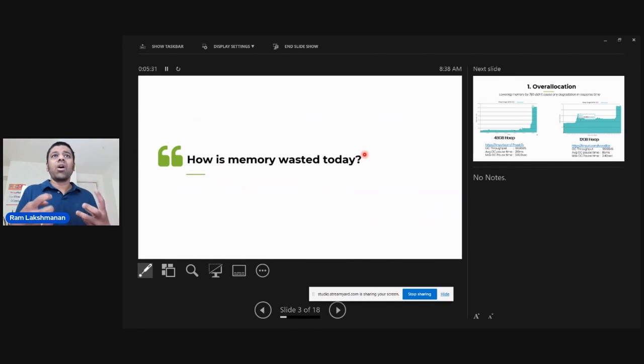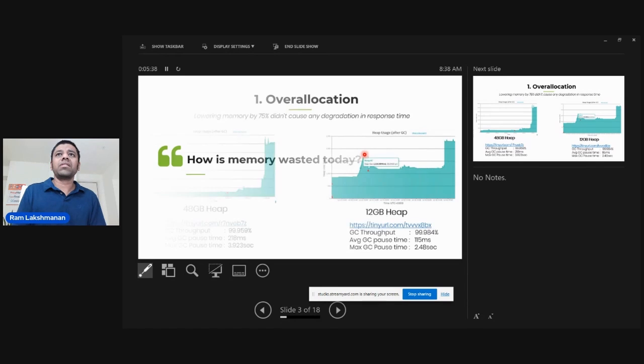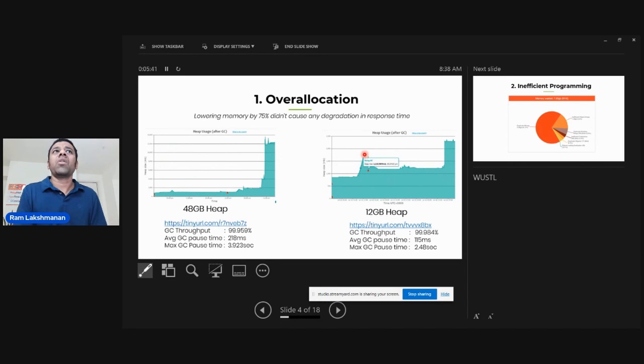Let's discuss how memory is wasted today. The first and foremost reason why memory is wasted is over allocation. If your developer configures Xmx to be 4 GB, we assume that is the right size. No one is questioning it. Every capacity planning is done based on the assumption that the 4 GB the developer has allocated is the right size. Maybe not.